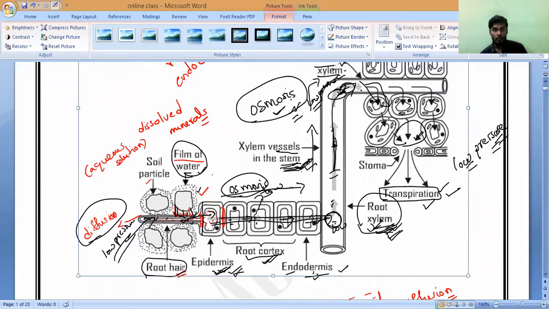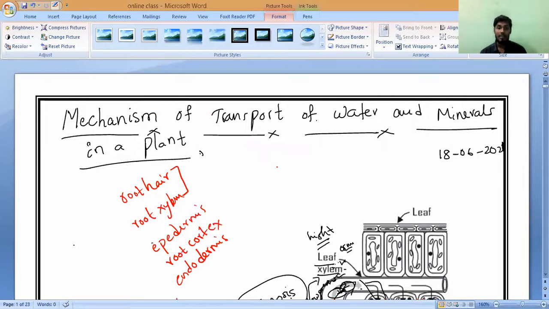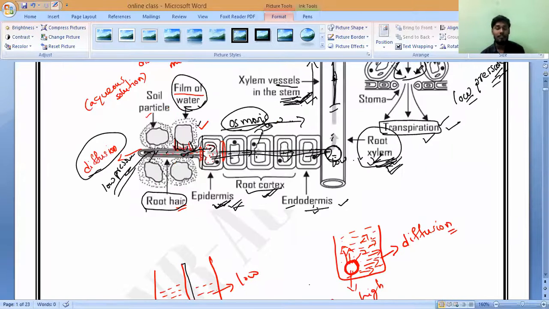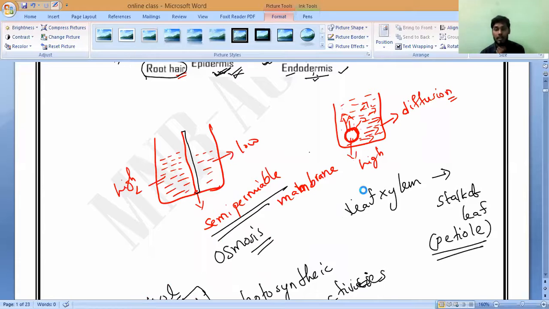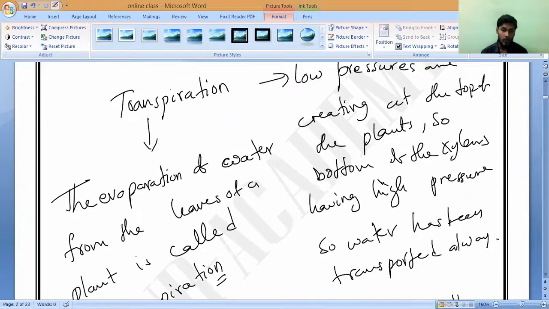Do you understand, all of you? Yes, sir. This is the phenomenon happening behind the transportation of water and minerals in your plants. So how are these xylem vessels sucking water? Because at the top of the leaves of the plants, they are creating low pressure by the process of transpiration.